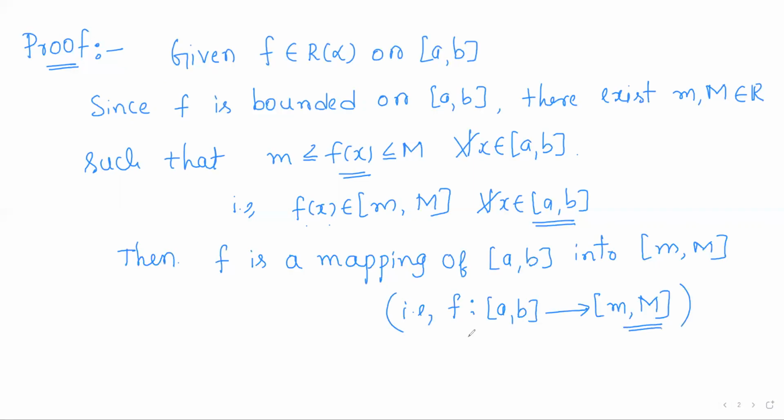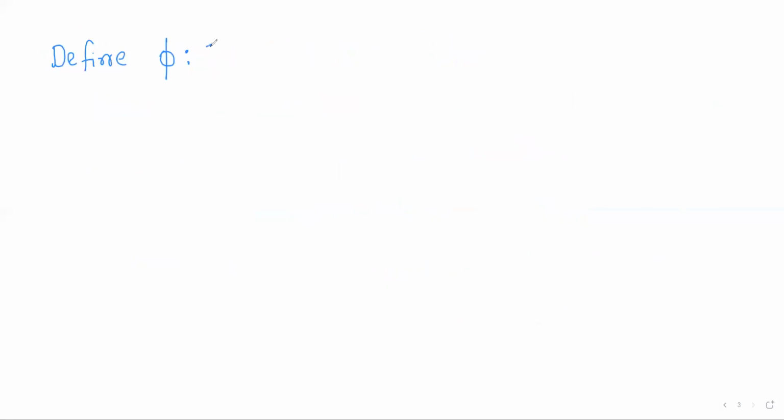Now we shall define a new function phi on the codomain of f. So phi is a real valued function on the closed interval small m capital M, which contains the images of f. So we shall define it by, for every x in closed interval small m capital M, phi of x is defined to be, or shall we change the variable?